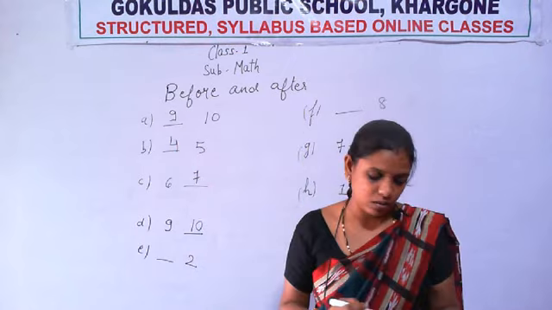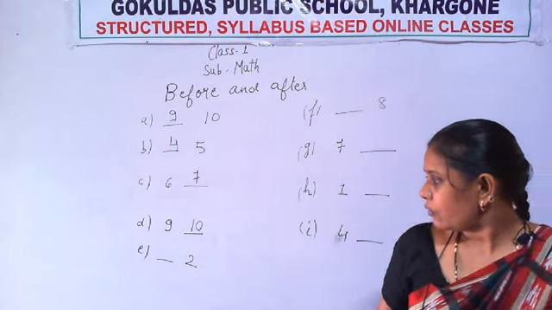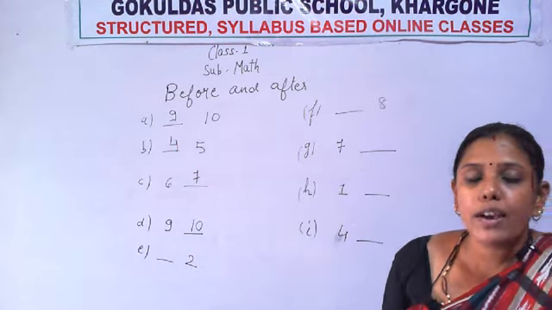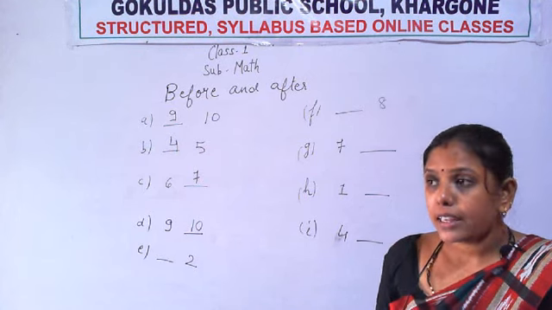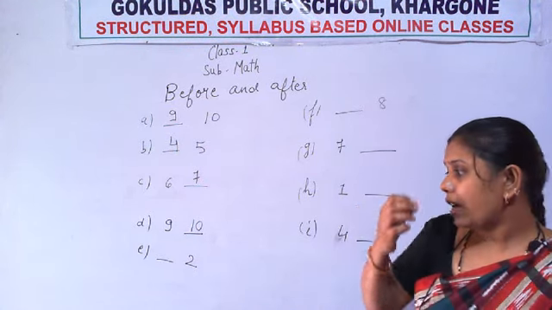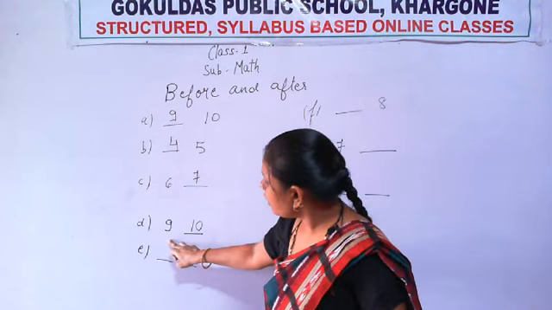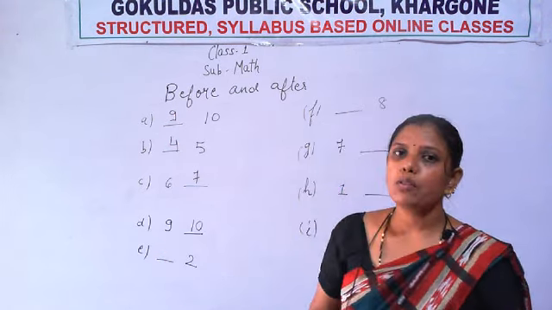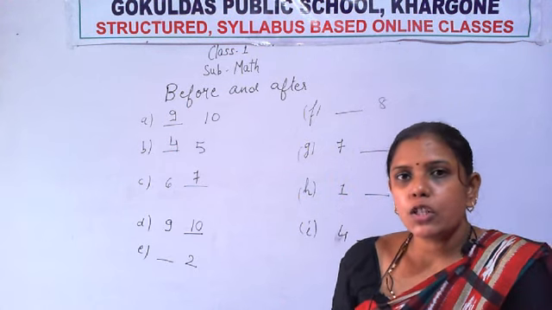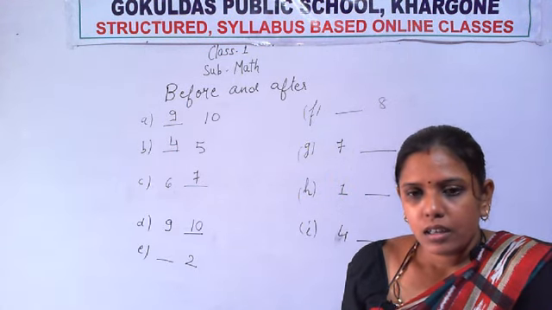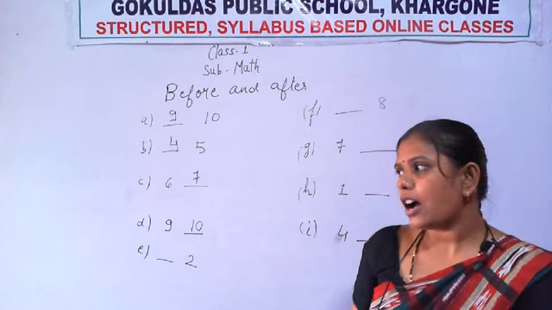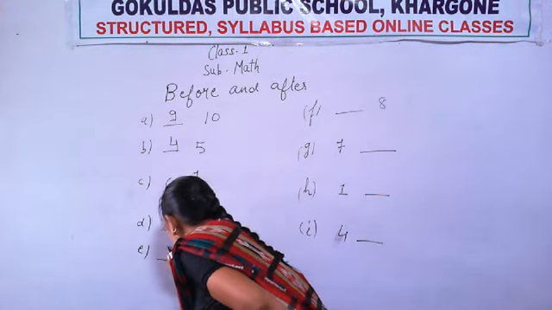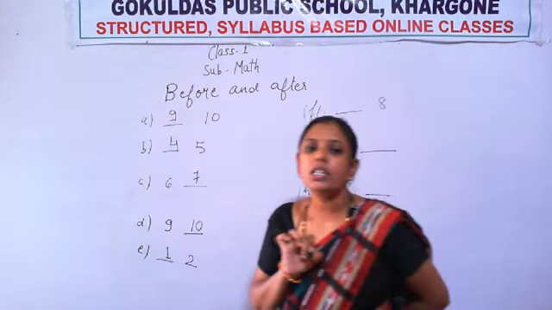Now see the last one. What is the number there? 2. And where is the blank given? The blank is given before the number. That means you have to write the number that comes just before 2. Which number will come just before 2? Say 1. Very good. The number that comes before 2 is 1.